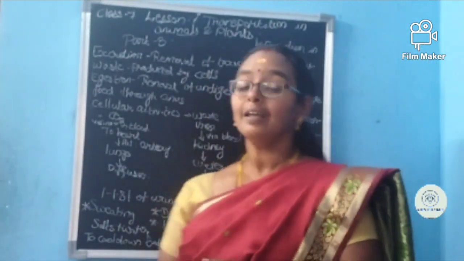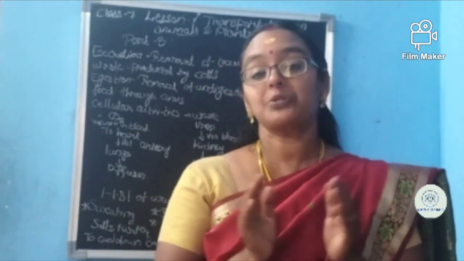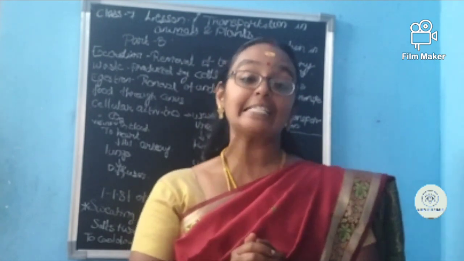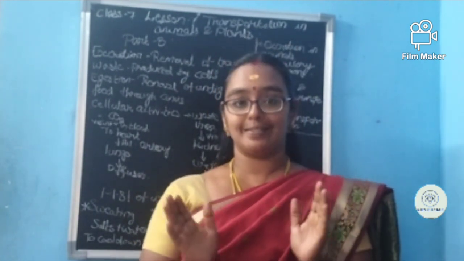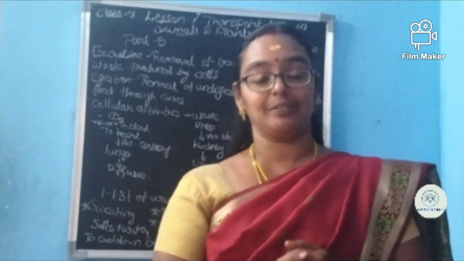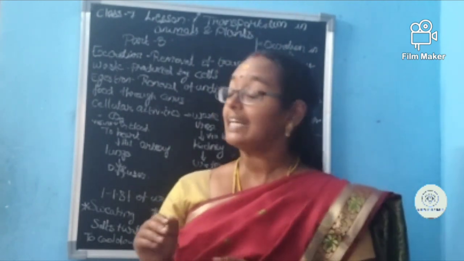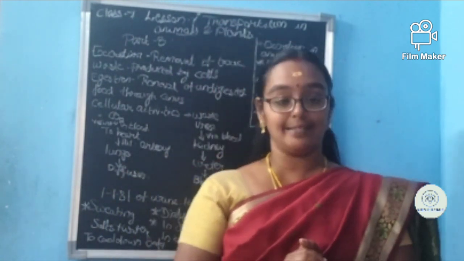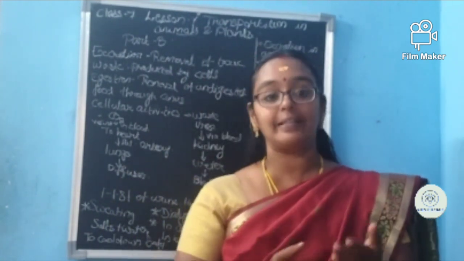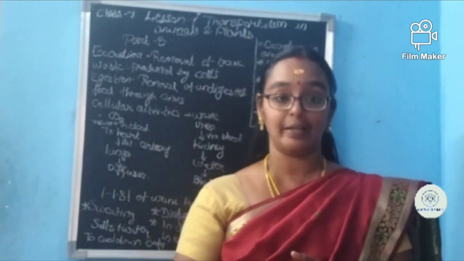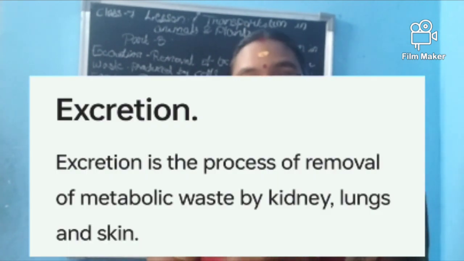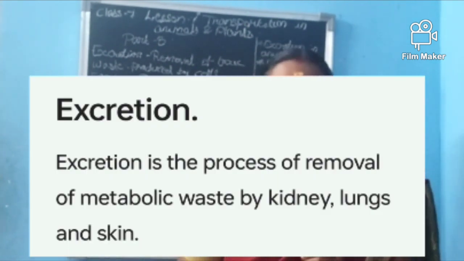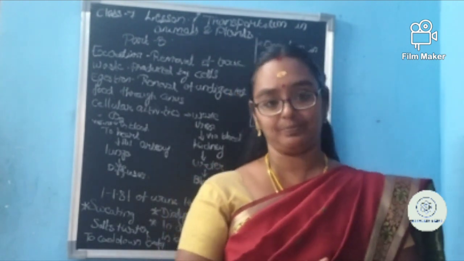Yes. Here we are going to see how excretion is happening in animals. What is excretion? Excretion is the removal of toxic waste which is produced in the cells. The cellular activities or cellular metabolism will be occurring, and after that waste materials or toxic substances will be released. We are saying it as excretion.